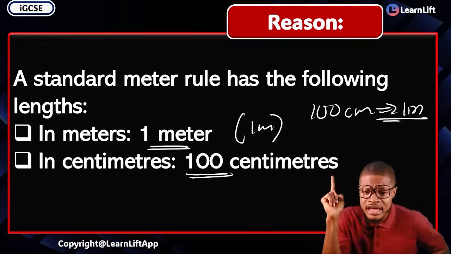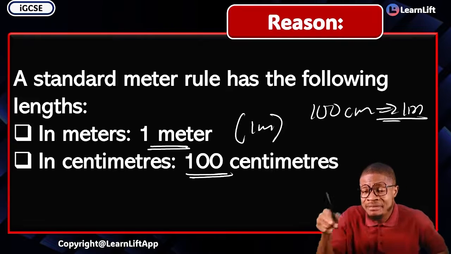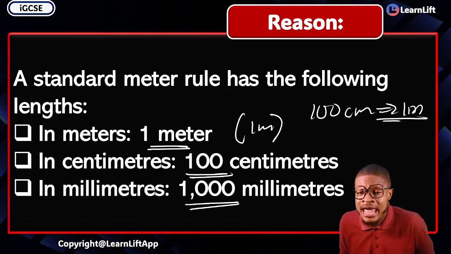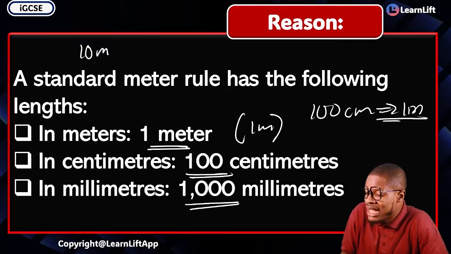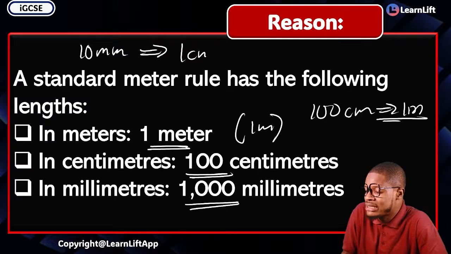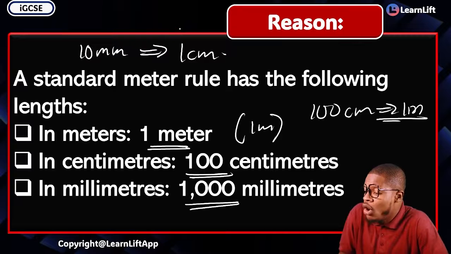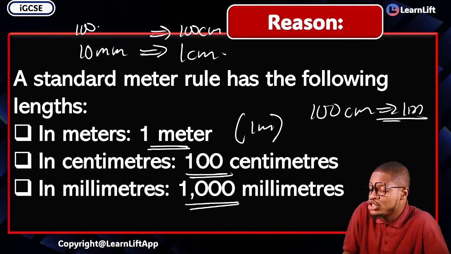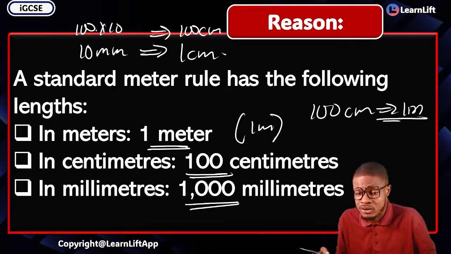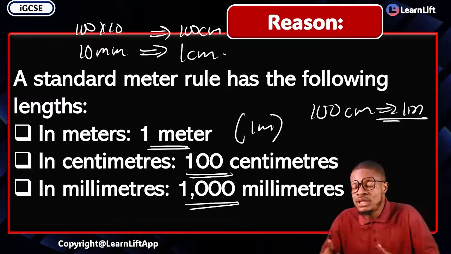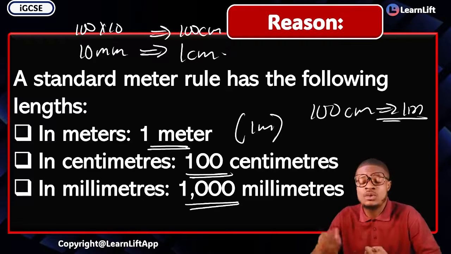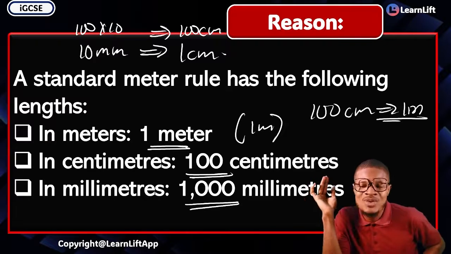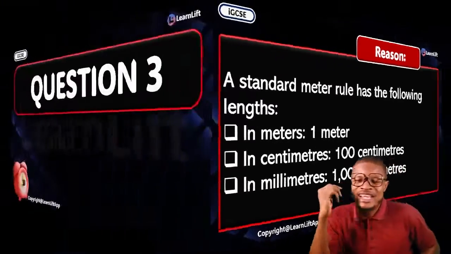And you are out of there, right? Now, if you are to leave the answer in millimeters, what is it going to give you? Of course, that's 1,000 millimeters is the correct answer. Why? Because 10 millimeters is equivalent to how many centimeter? 1 centimeter. So, if you are now to convert 100 centimeters to millimeters, you're going to multiply it by 10. That's going to give you 100 multiplied by 10, and the answer is 1,000. So a standard uniform meter rule, what's the length? 1 meter, which is equals to 100 centimeter, which is equals to 1,000 millimeters. That's the correct answer, and you are out of there. Are you with me? Now look at the next question very fast.